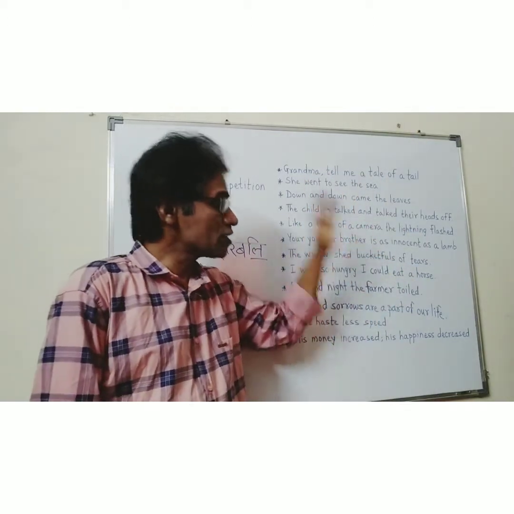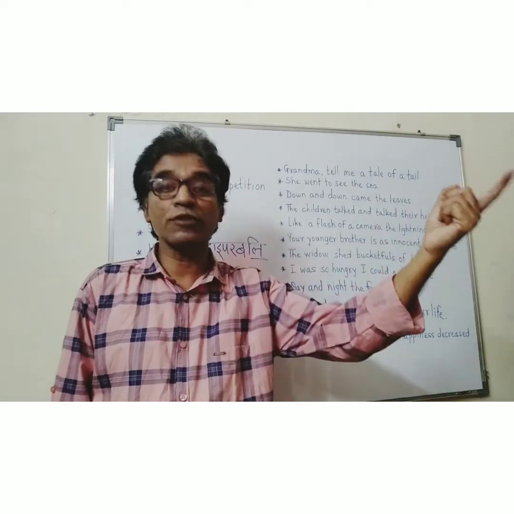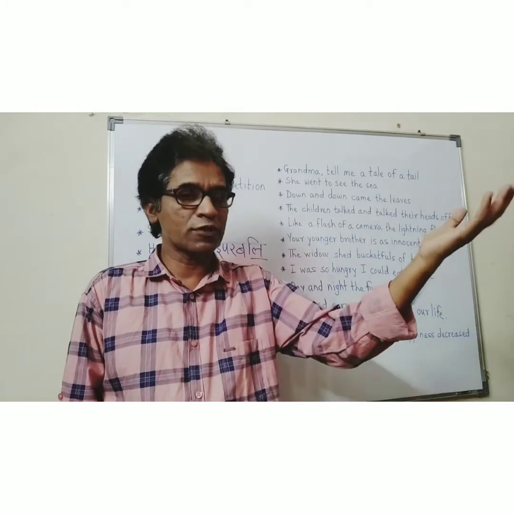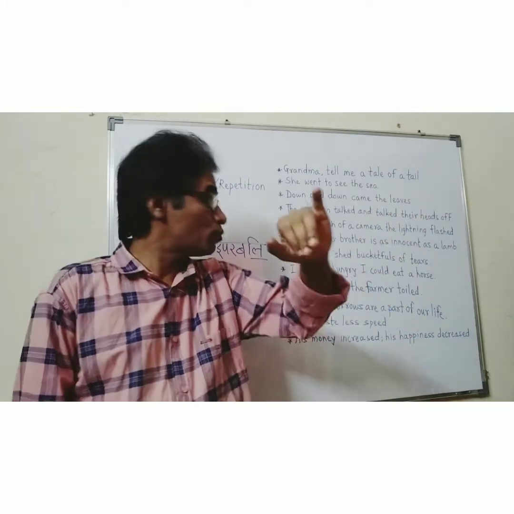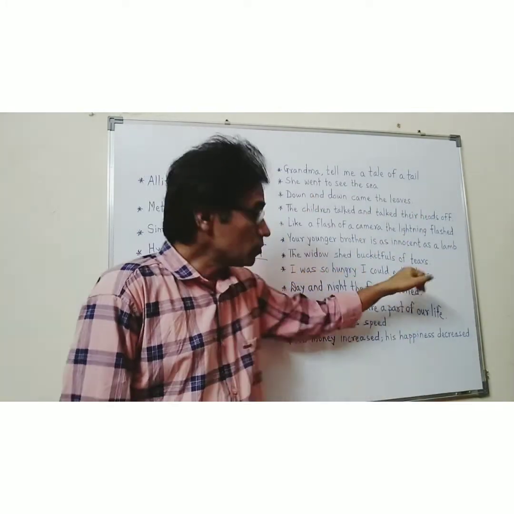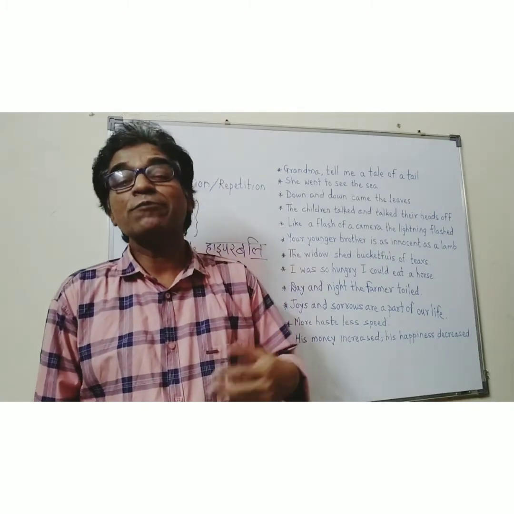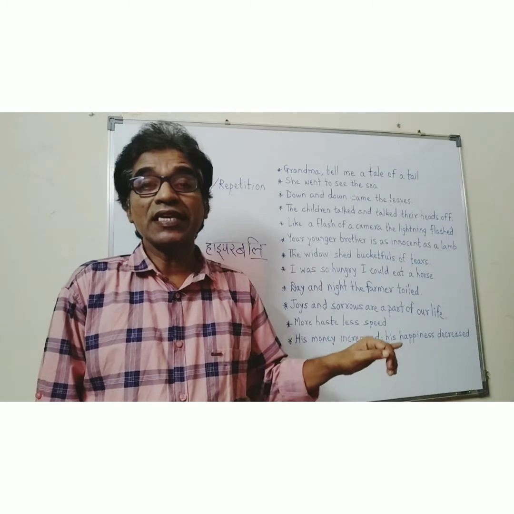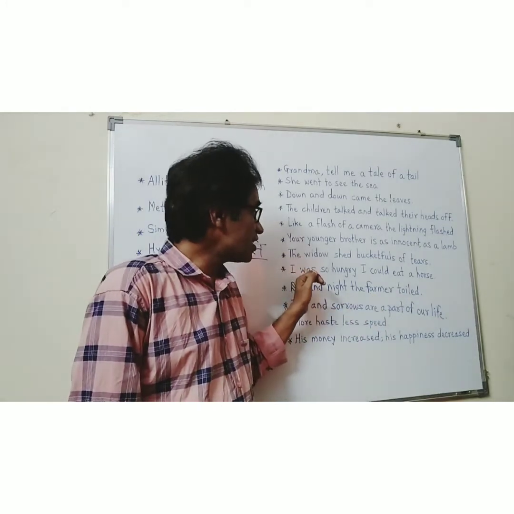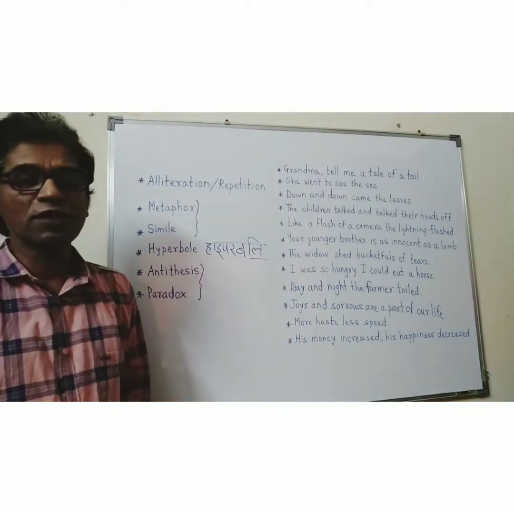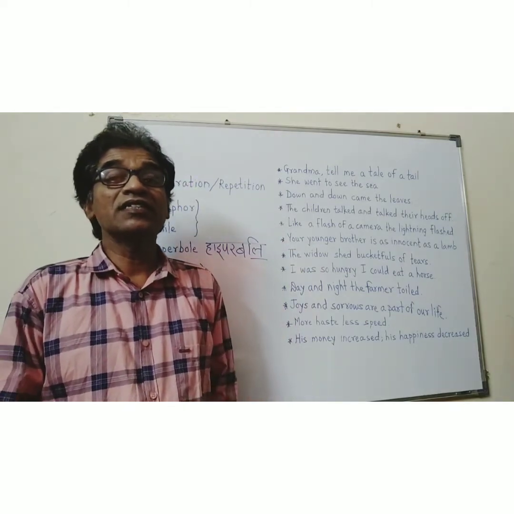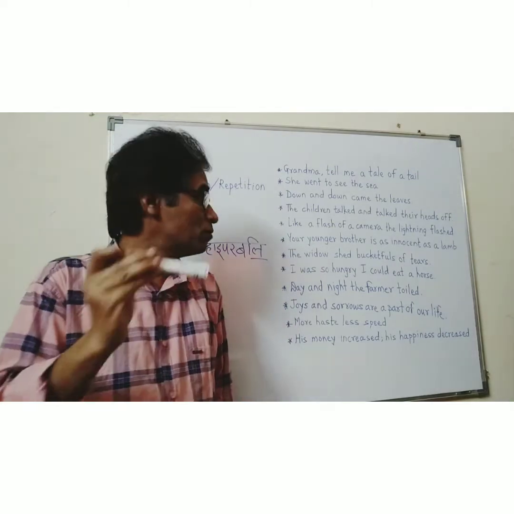It can show past possibility also, or future possibility. Mostly could is used to show future possibility. That's not the point, but the point is an impossible thing is described as possible. This is an exaggeration, this is an overstatement. So this is an example of hyperbole. When things are overstated, when things are exaggerated, it is an example of hyperbole.